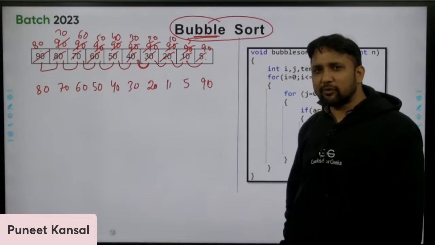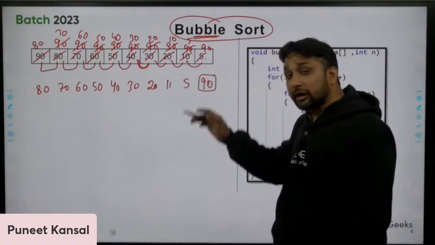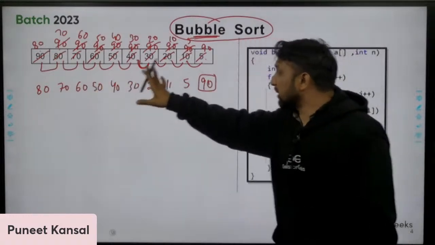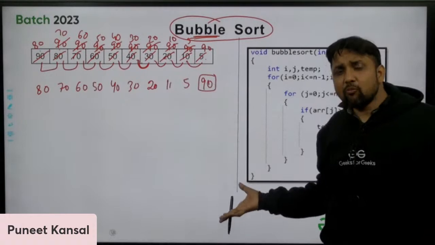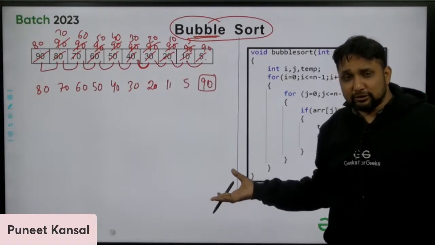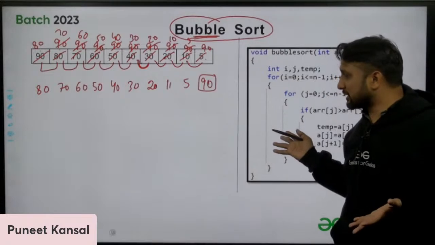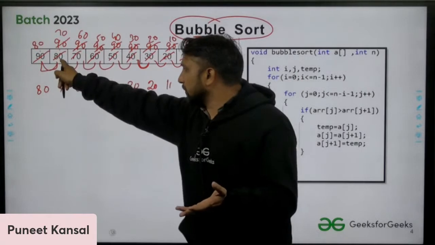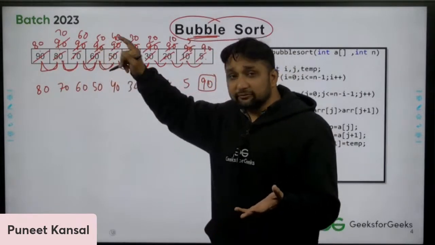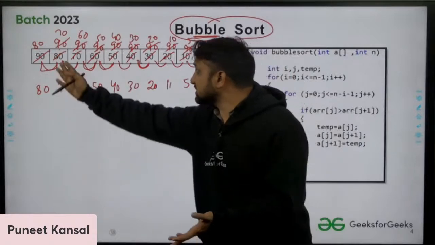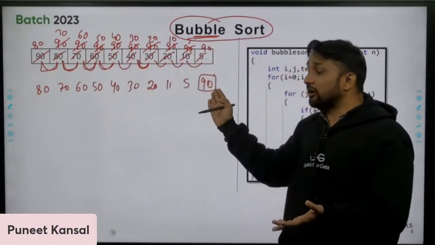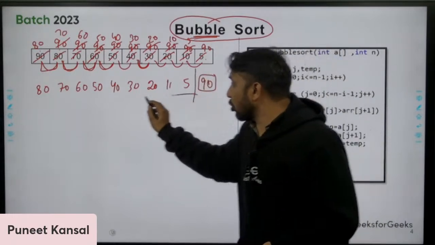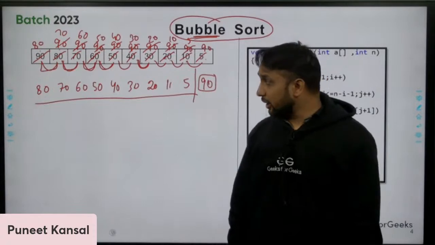Okay, what happened after one pass? The largest element goes to the rightmost side. After one pass of the bubble sort, the largest element will go to the rightmost side. This is how bubble sort is working. This is not my algorithm. I did not develop this algorithm. Whoever developed this algorithm says to just compare nearby elements, and at the end of this one pass, the largest element will reach the end. Okay, and you can apply the same procedure now on n minus 1 elements. Again you can apply the same procedure.